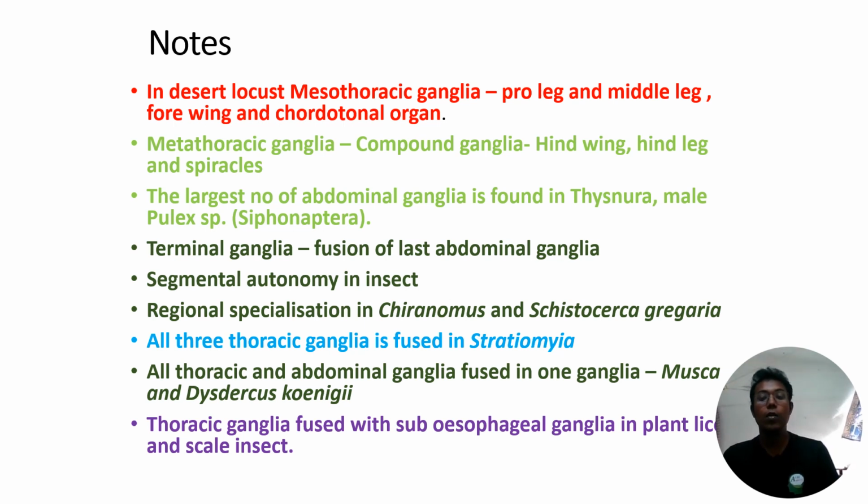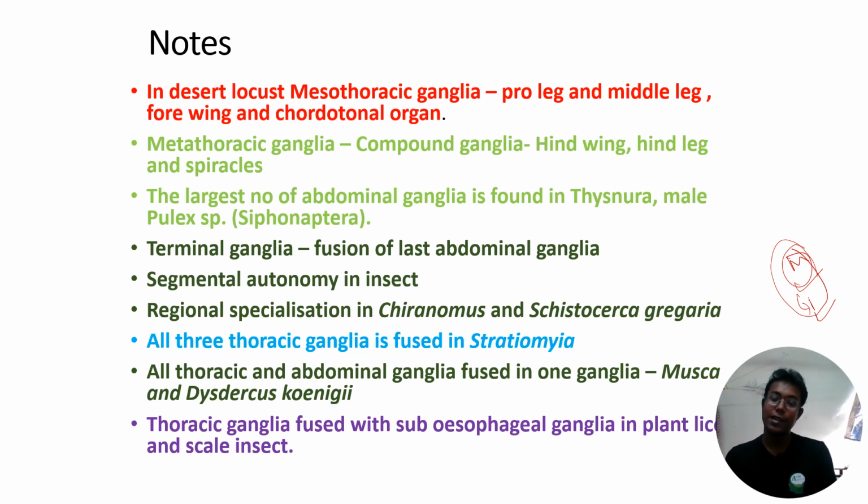So in locust, the mesothoracic ganglia supplies the nerves to this part of the body, and the metathoracic ganglia is the compound ganglia. Why am I saying it is the compound ganglia? This is the metathoracic ganglia along with the first and second abdominal ganglia. It forms a compound ganglia. So it is not only the metathoracic ganglia, it is the combination of the metathoracic ganglia with the first and second abdominal ganglia. This compound ganglia conveys the nerves to the hind wings, hind legs, and spiracles.